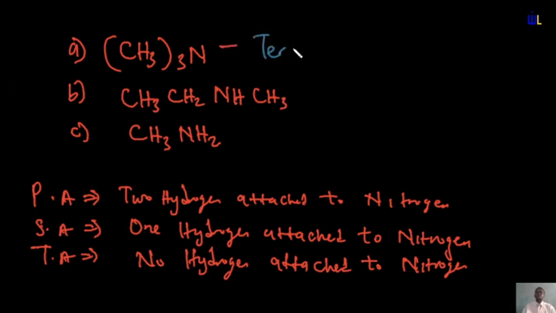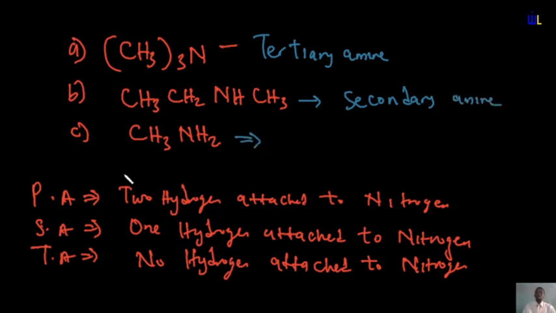So this is going to be a tertiary amine. We'll get to the nomenclature. This is trimethylamine. Okay. Then we have this. Because it has one hydrogen attached to nitrogen, this is going to be a secondary amine. So this is N-methylethanamine. And then finally, we have that this nitrogen has two hydrogen attached to it.